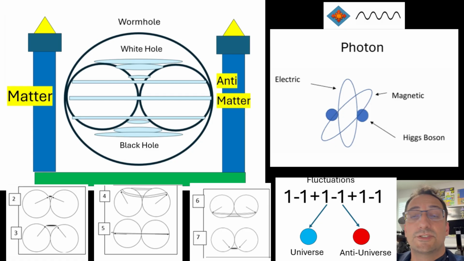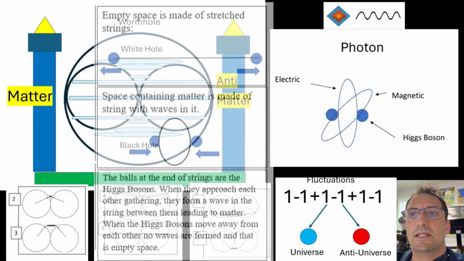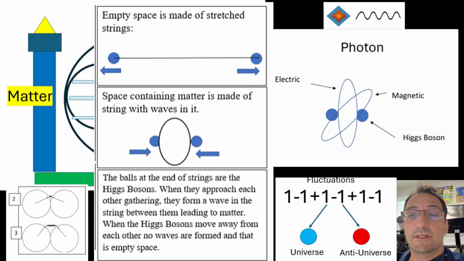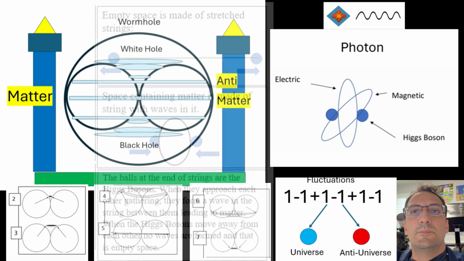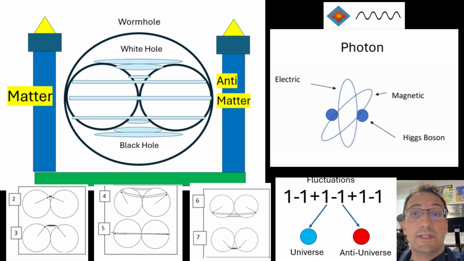Empty space is made of stretched strings. Space containing matter is made of strings with waves in them. The balls at the end of the strings are the Higgs bosons. When they approach each other, gathering, they form a wave in the string between them, leading to matter. When the Higgs bosons move away from each other, no waves are formed, and that is empty space. This cosmos is not only comprehensible, but also predictable within a quantum sea of probability, waves, and fluctuations.